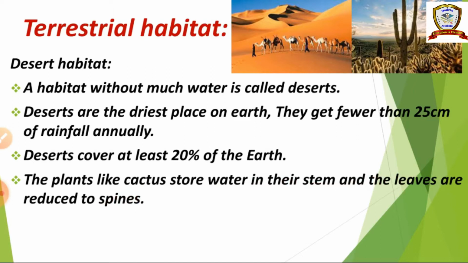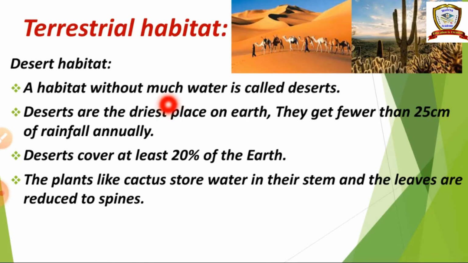So terrestrial habitat means the place that is covered by land. In that, the first one we are going to see is desert habitat. A habitat without much water is called desert habitat. We can't see much water.